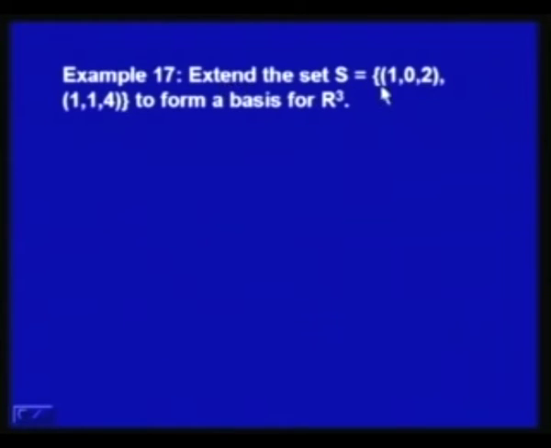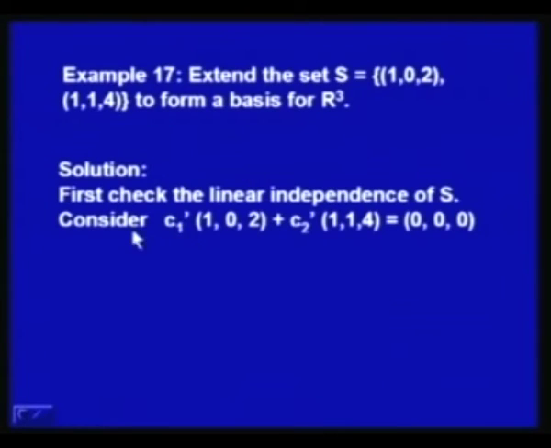Extend the set S to form a basis for R3. You can notice that R3 is 3 dimensional. Why is it 3 dimensional? Because in one of my earlier examples I considered the natural basis for R3, which consists of 3 vectors. There may be a number of bases for R3, but each basis will have 3 vectors. Now, we have a set S which consists of only 2 vectors. If these 2 vectors are linearly independent, then we have to add one more vector from R3 so that this forms a basis. So, this is how the solution works.